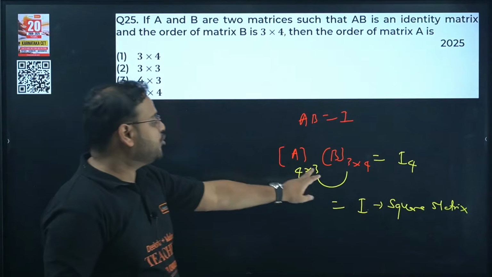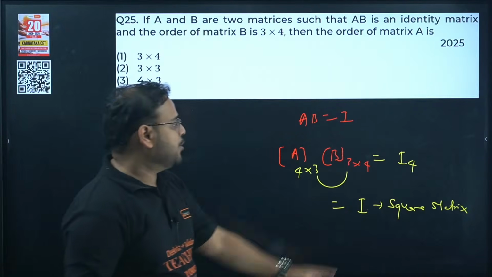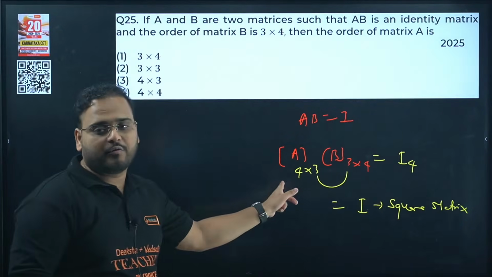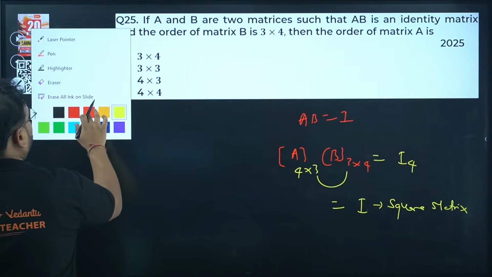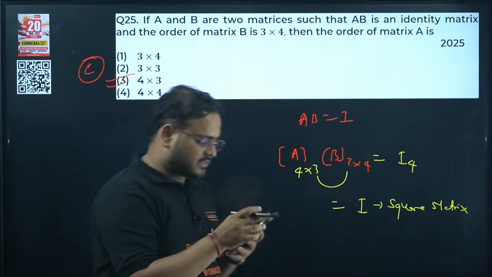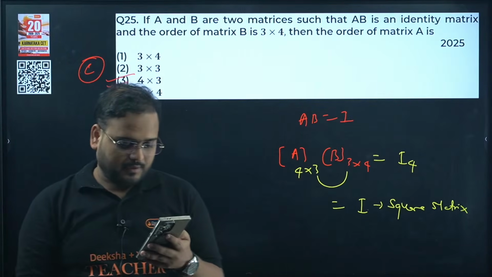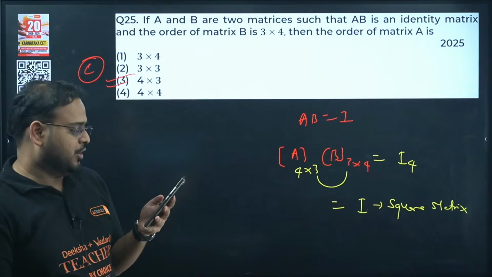This has to be 3 over here and why 4? Because the result has to be what? A square matrix. Okay. So I4, to get I4, I have to have 4 over here. So the answer is 4 cross 3 actually, option C. Is this clear? Yes. So option C is correct. Madhvi, please check. Answer is option C, not D.